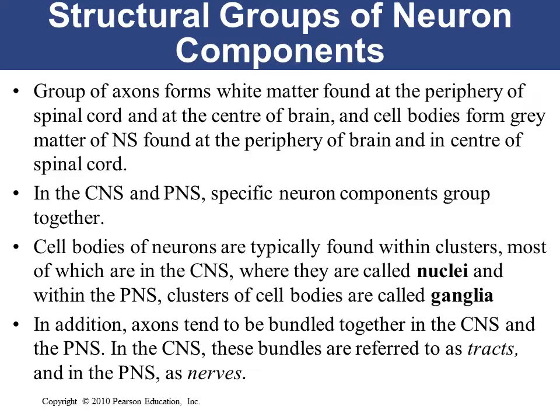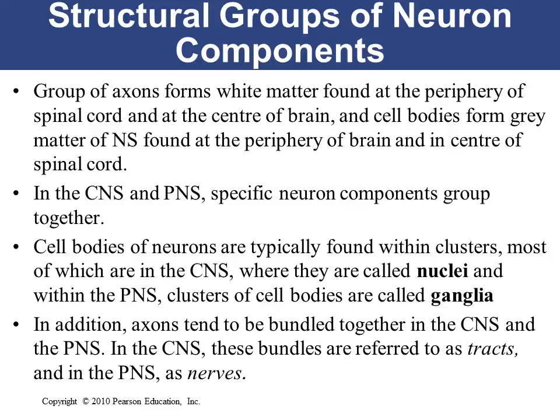Now the structural groups of neurons. Some parts of neurons are grouped together and form components. For example, we have the axons. The group of axons forms the white matter. The axons of the neurons group together to form the white matter, and they are found at the periphery of the spinal cord. That is why, looking at the brain and spinal cord, white matter is found at the periphery of the spinal cord, while we have white matter at the center of the brain.